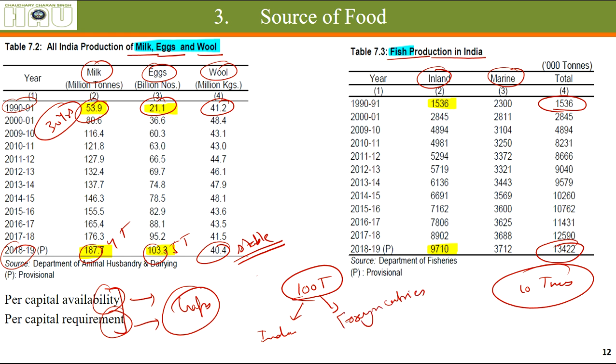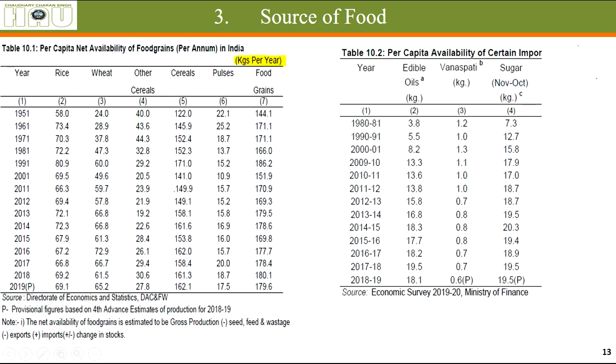As you can see, this is the case here. We need to import many agricultural goods from foreign countries because still we are not producing enough to fulfill all our requirements. As I said, we are not producing enough of certain things.